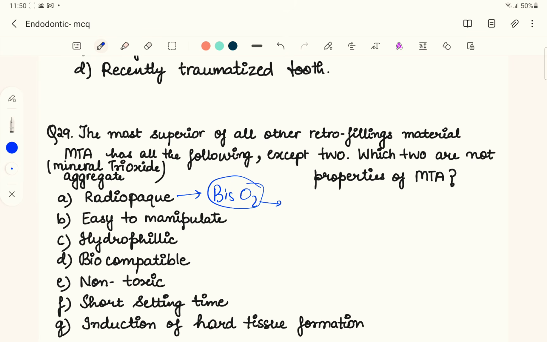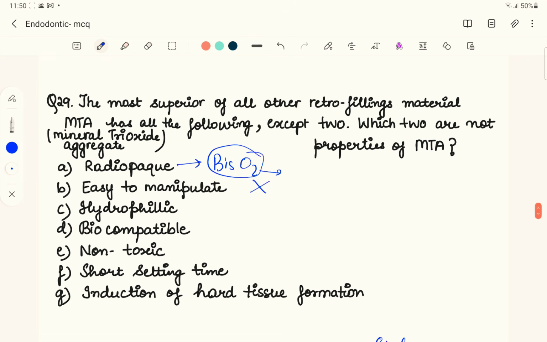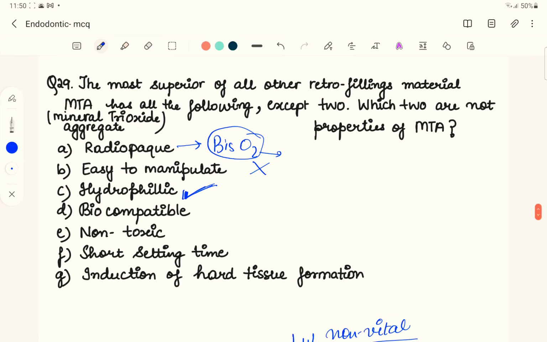It is easy to manipulate. That's not a correct option. Actually, it is difficult to manipulate, and we use the amalgam carrier to manipulate the MTA. The MTA is hydrophilic. Yes, it's correct. MTA is hydrophilic material. It is water loving, and we use saline to mix the MTA powder. Also, we place the moist cotton on the top of that.